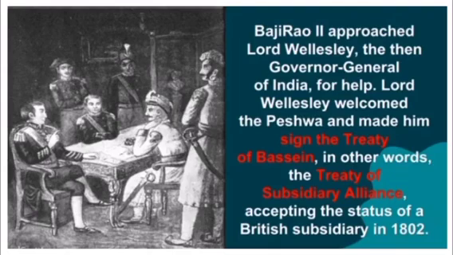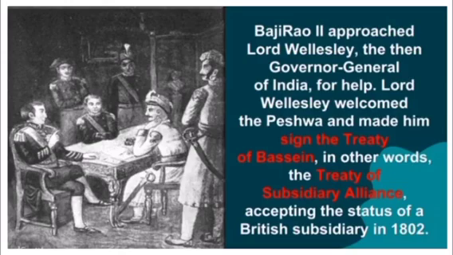Lord Wellesley welcomed the Peshwa and made him sign the Treaty of Bassein, in other words, the Treaty of Subsidiary Alliance, accepting the status of a British subsidiary in 1802.